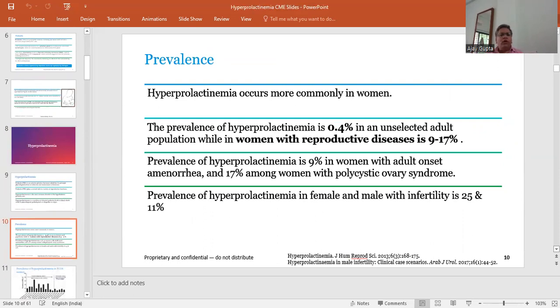Hyperprolactinemia occurs more commonly in women, and the prevalence is about 0.4% in the unselected adult population, while in women with reproductive disease it is 9 to 17%. Prevalence of hyperprolactinemia is about 9% in women with adult onset amenorrhea and 17% in women with polycystic ovary syndrome. Prevalence of hyperprolactinemia in female and male infertility is about 25 and 11%.